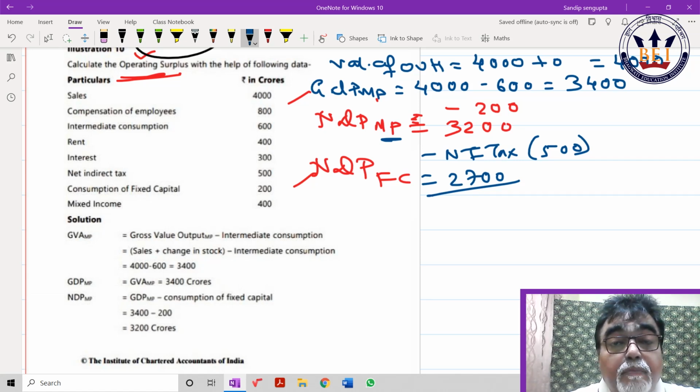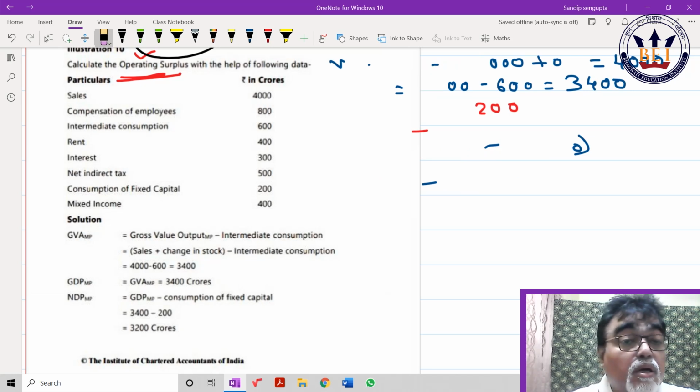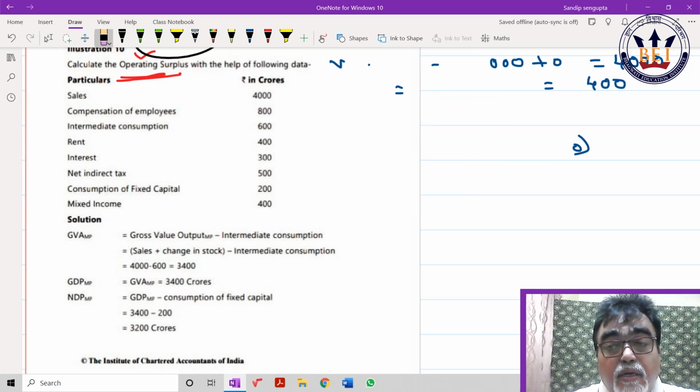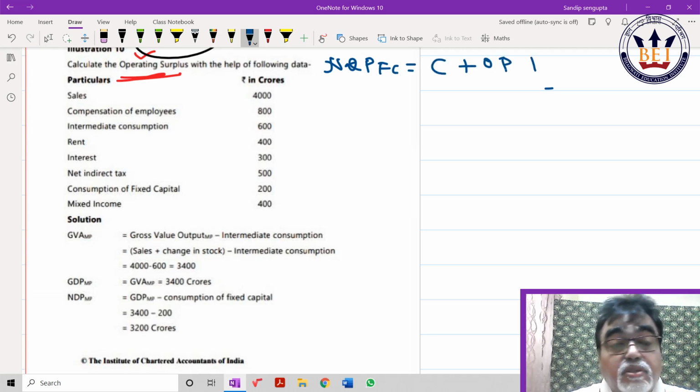Acha, NDPFC is equal to compensation plus operating surplus plus mixed income. How much NDPFC did I find out? 2700. Compensation they have given 800. Operating surplus, I don't know. Mixed income, how much is given? 400. So my operating surplus would come out as 1500.